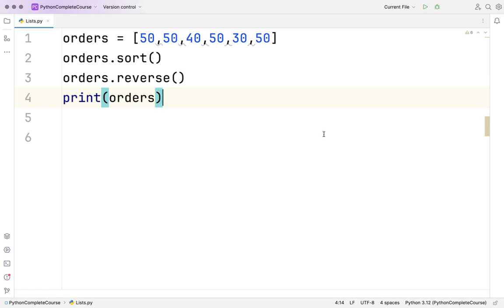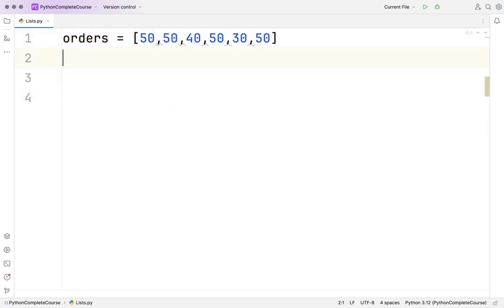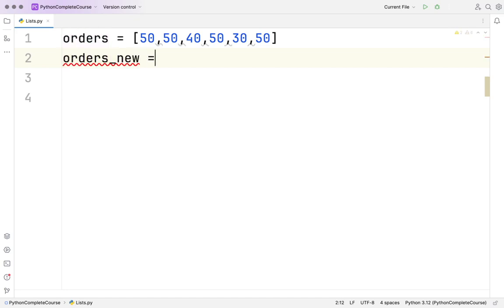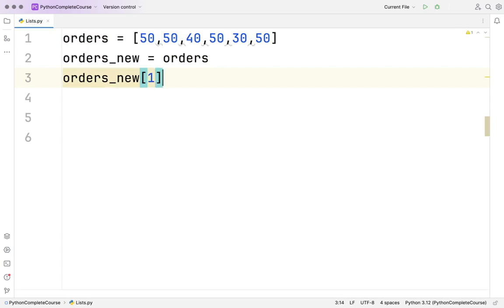Okay. Now one more interesting thing I want to showcase. Let's say I have this orders and I am creating a new orders_new equal to, and I assign the same thing. Now let's say if I make any change to the new list or old list, will it reflect to the other one? Let's say I am saying orders_new, and I am changing the value at the first index, and I am making it 200.